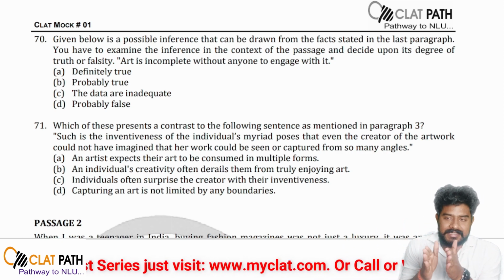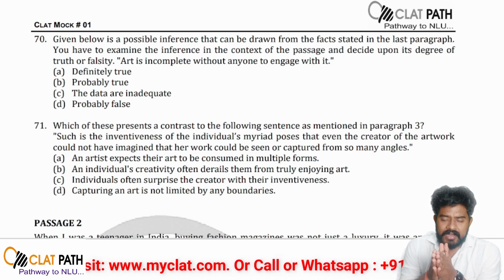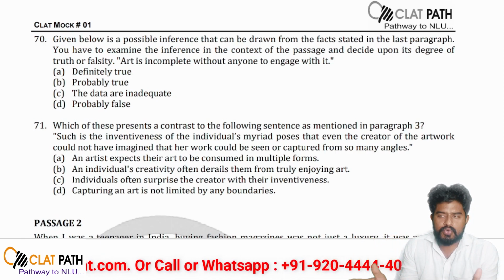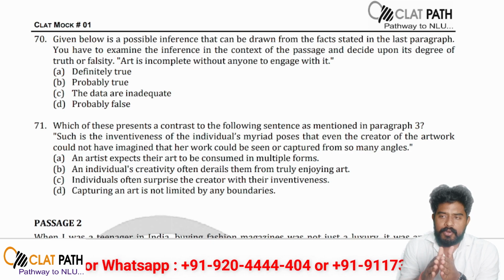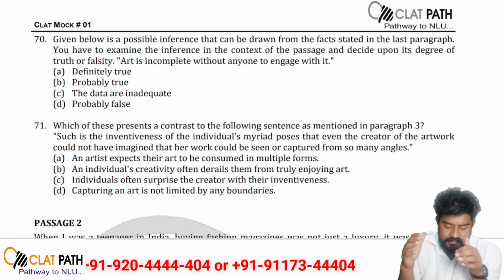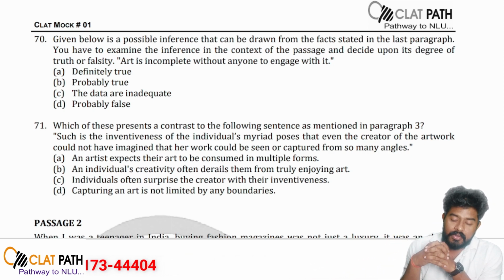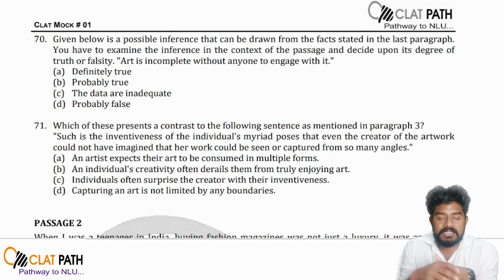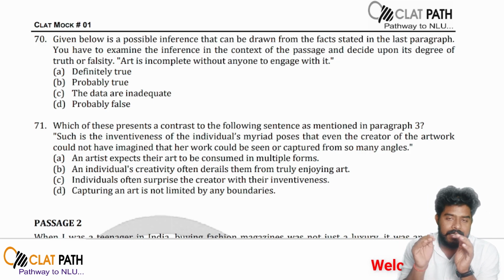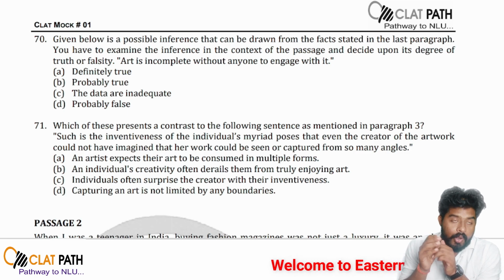So you have to decide to what extent that particular point is true and to what extent it is false. And a specific line is mentioned here: art is incomplete without anyone to engage with it.